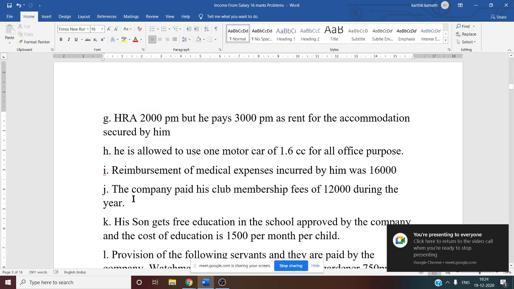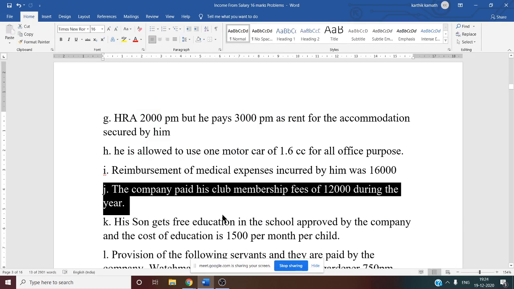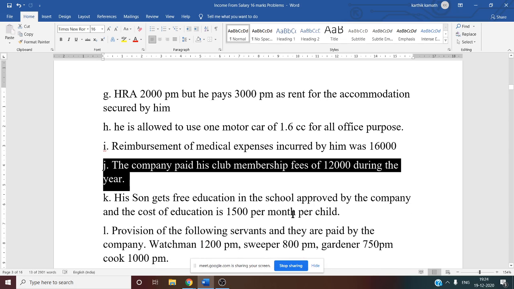Then, the company paid his club membership fee, 12,000 during the year. So whenever the company makes the payment on behalf of the employee, in that case you have to add that. So this 12,000 is also there. This 12,000 you have to consider.